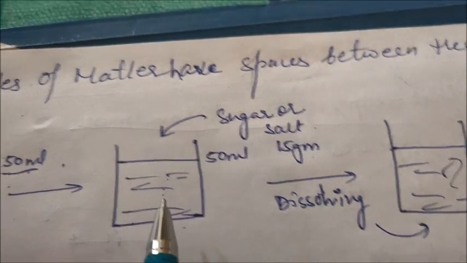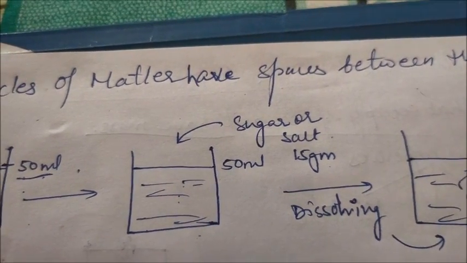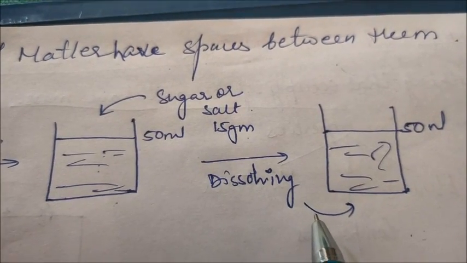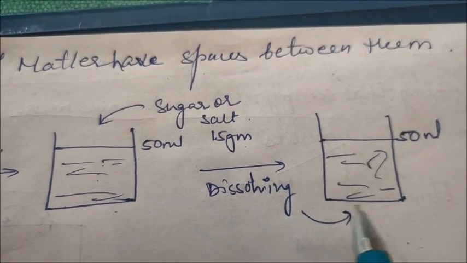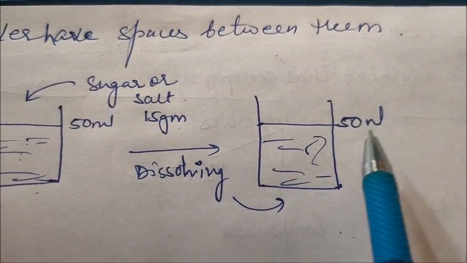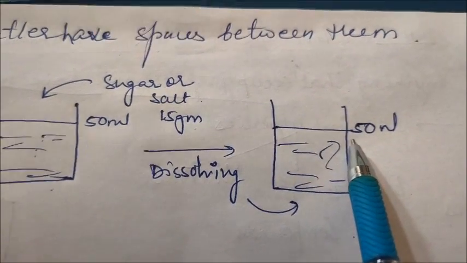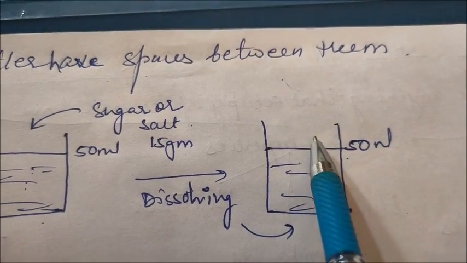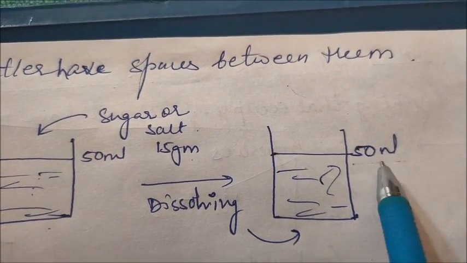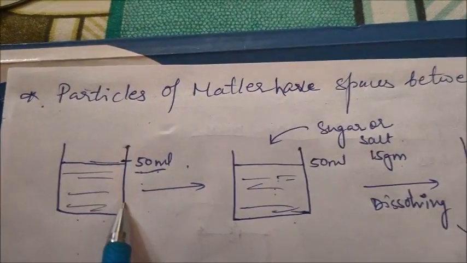And then in the next step, you need to keep stirring until the salt or sugar has dissolved. Okay, you'll see that the sugar and salt has dissolved. Then in the next step, you'll see that the level of the water is still 50 ml. It has not increased. The level of the water remains 50 ml. That was in the first case.